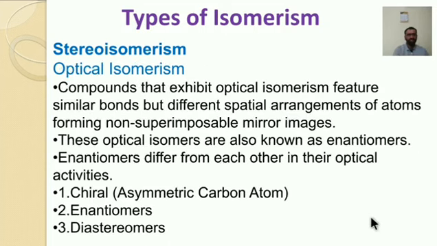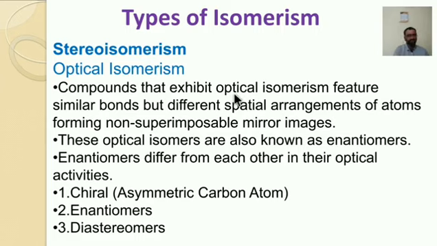The next one is optical isomerism. Compounds that exhibit optical isomerism feature similar bonds but different spatial arrangement of atoms, forming non-superimposable mirror images.